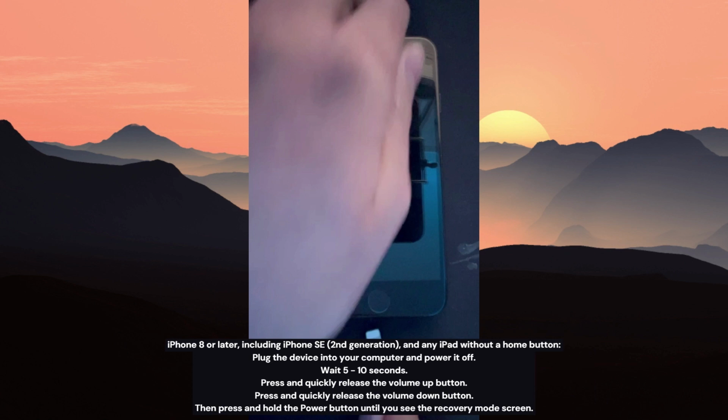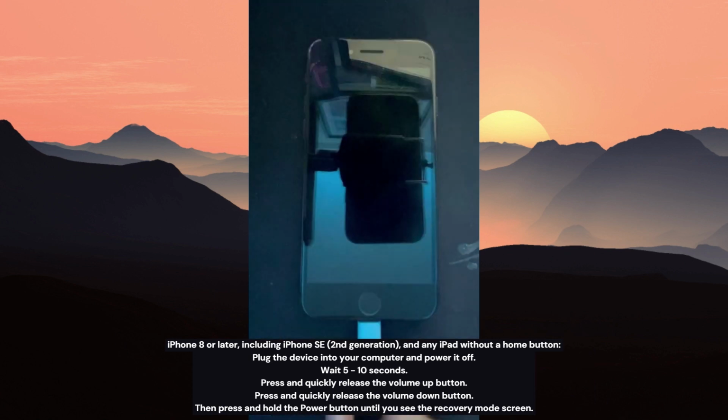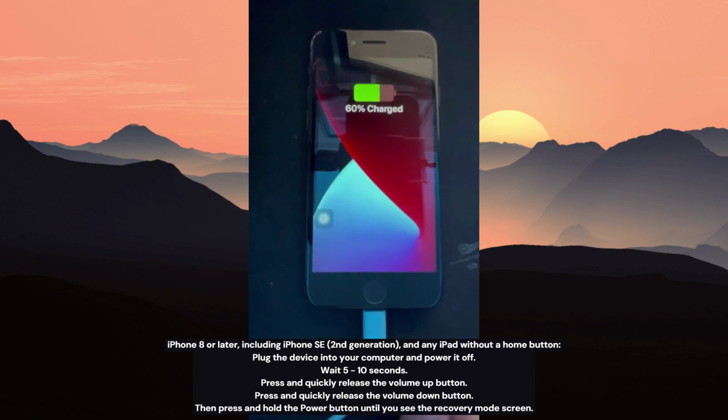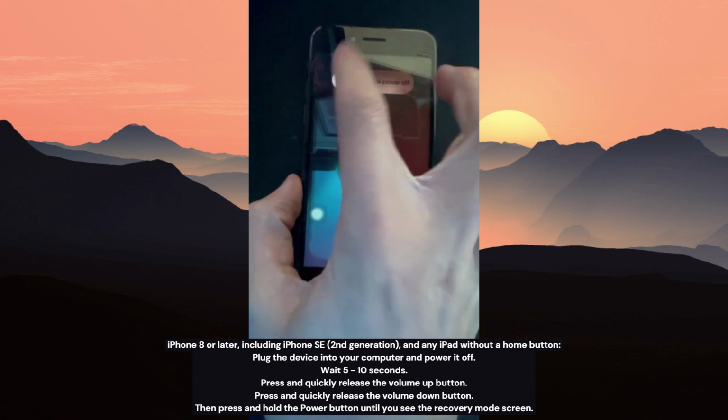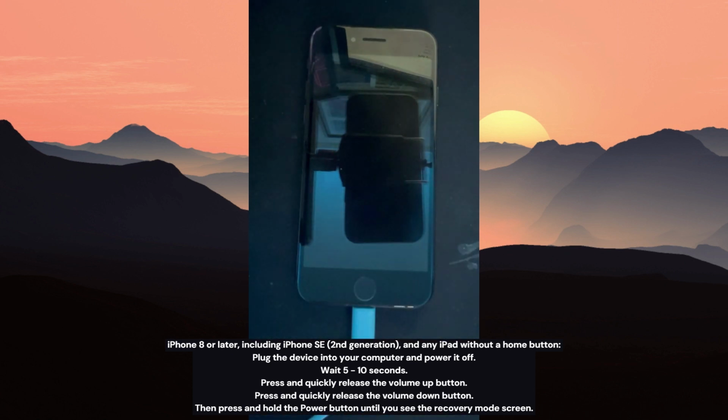iPhone 8 or later, including iPhone SE, 2nd generation, and any iPad without a home button, plug the device into your computer and power it off. Wait 5 to 10 seconds. Press and quickly release the volume up button. Press and quickly release the volume down button. Then press and hold the power button until you see the recovery mode screen.